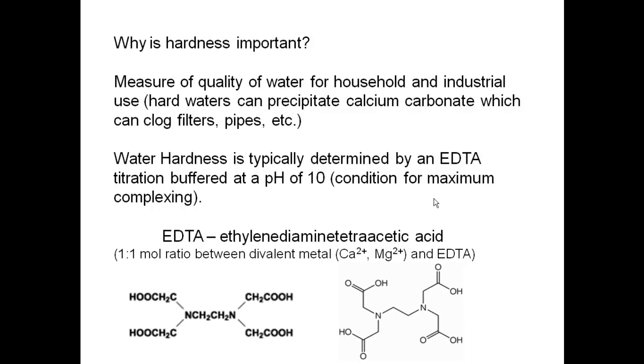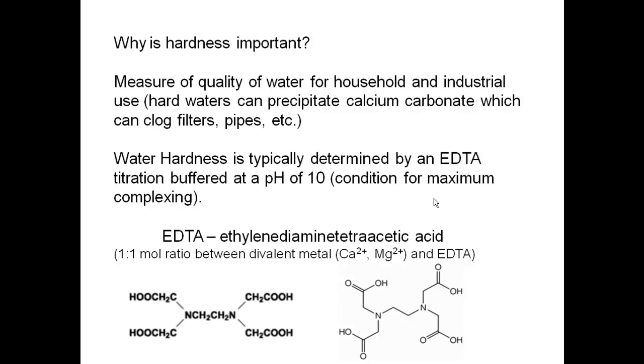So what is EDTA? EDTA is ethylenediaminetetraacetic acid. There's a 1-to-1 mole ratio between the divalent metal and the EDTA, which is important if you're doing things on a mole-to-mole ratio basis. However, in this experiment, we're going to be using a different concentration expression because it's easier to go through that expression to ppm, which is our ultimate goal and what is our measurement for hardness.